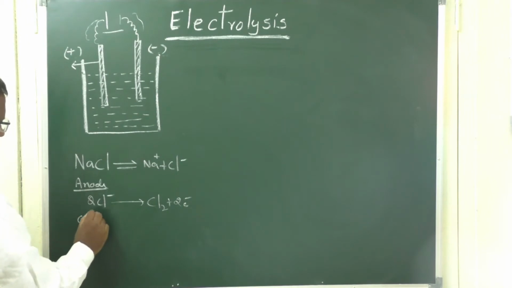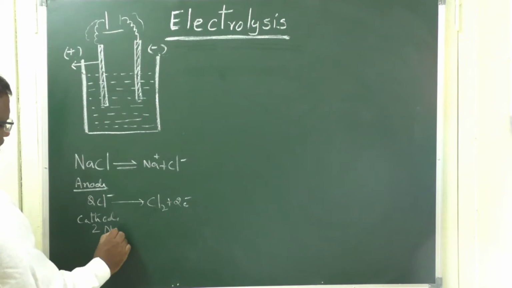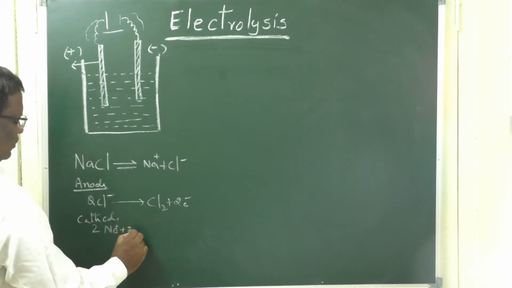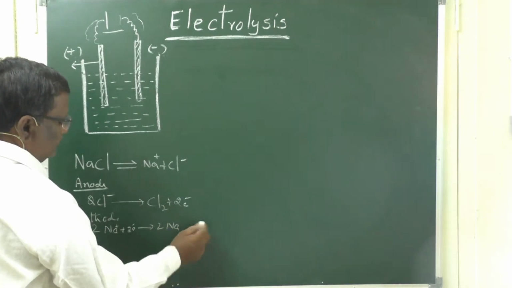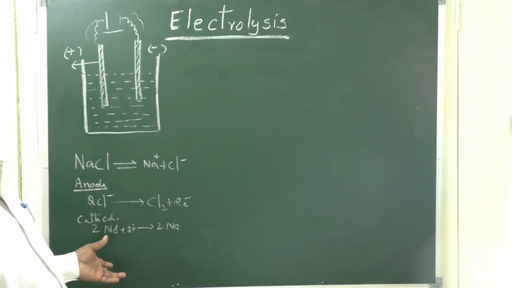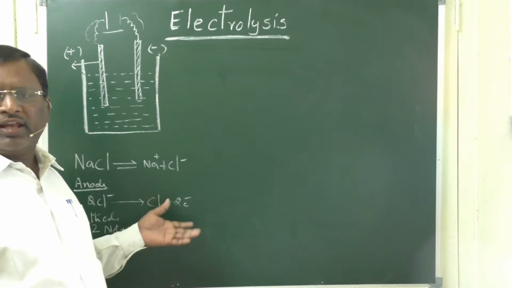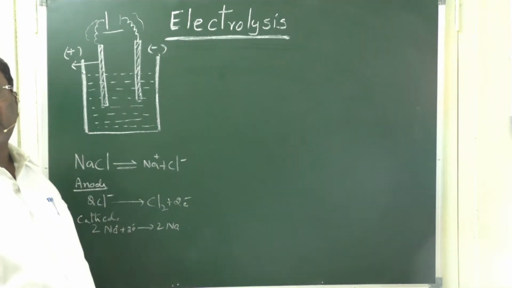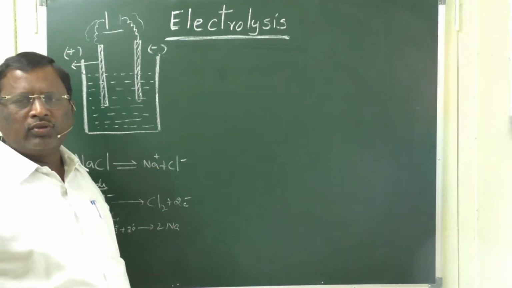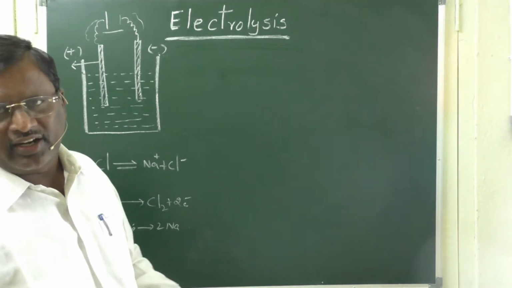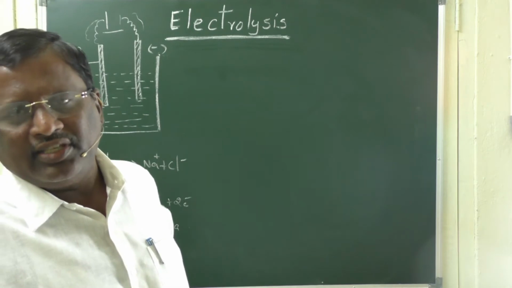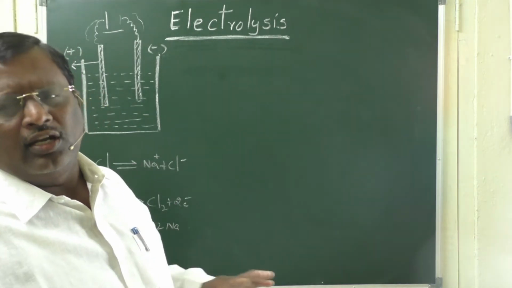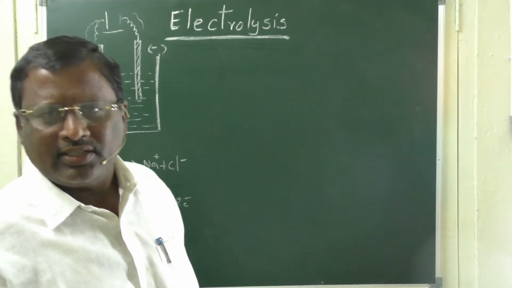So, at the cathode, Na plus ions take those electrons and are reduced to sodium. This is a simple reaction that is carried out. Anions will move towards the anode and cations will move towards the cathode. Oxidation takes place at the anode and reduction takes place at the cathode. This is the general process in the electrolytic cell.